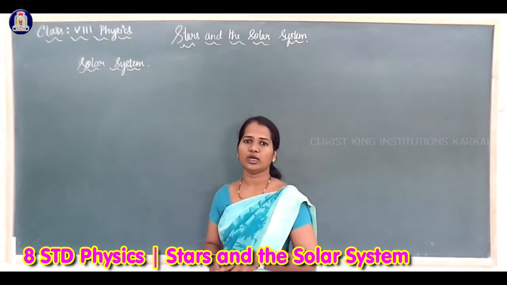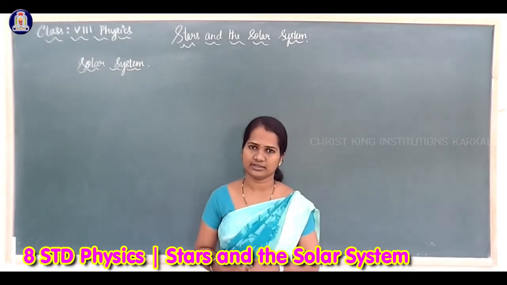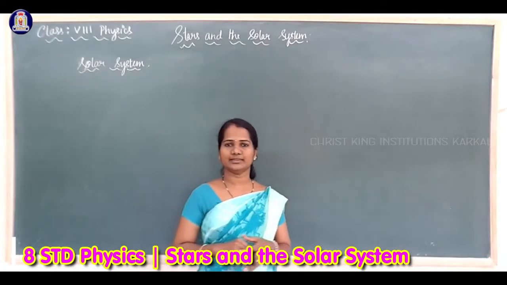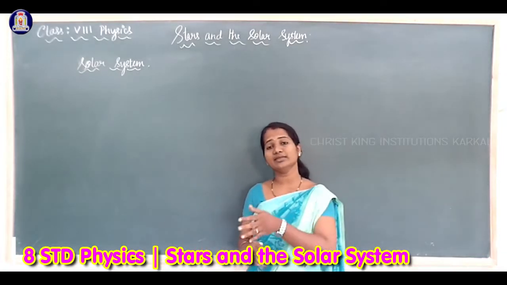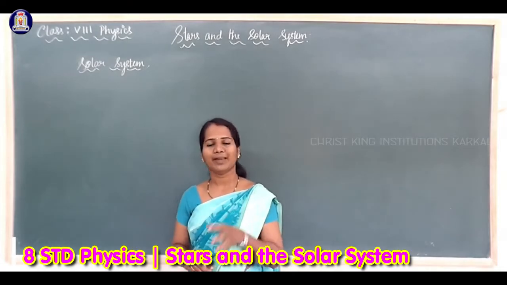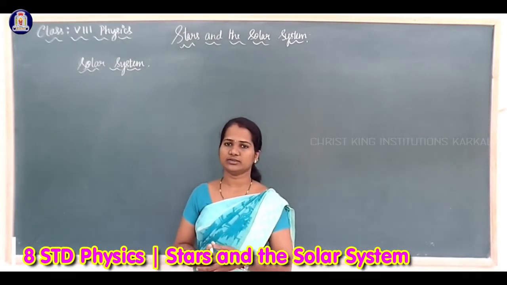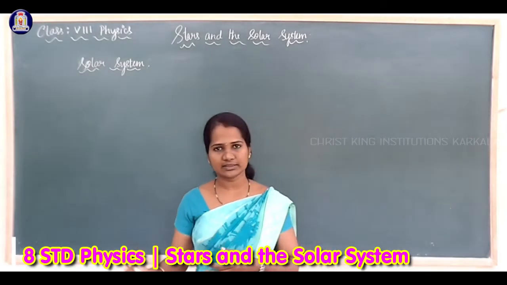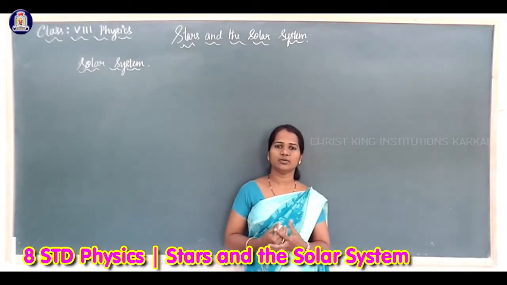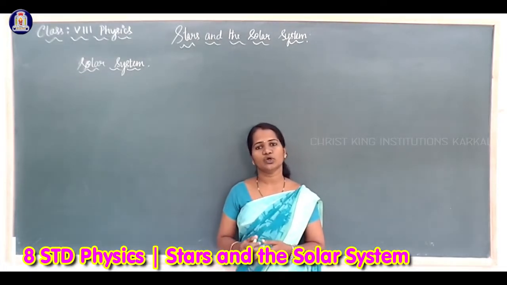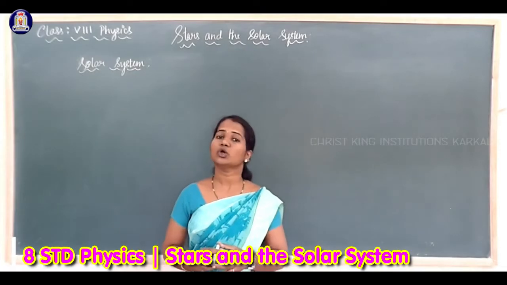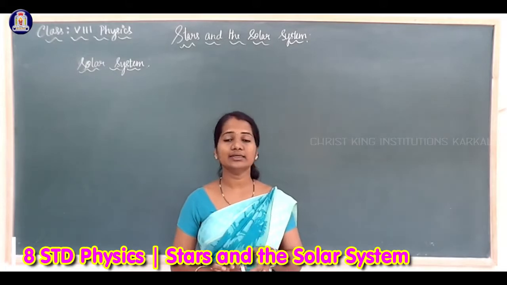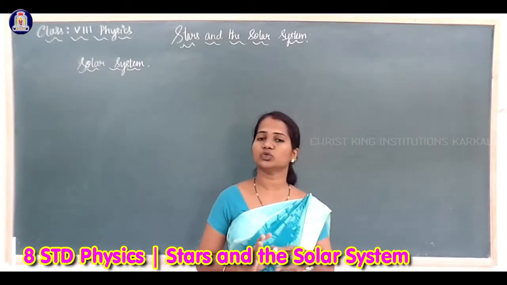So what is this solar system? What forms this solar system? Solar system includes the sun and other planets, in the sense sun, planets and other celestial bodies. That is, if you take sun as the star, you can say sun, other stars, planets and other celestial bodies such as meteors, meteorites, asteroids, they all form the solar system. Solar system includes sun and other celestial objects. It is called solar system.